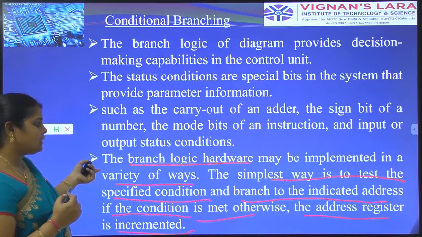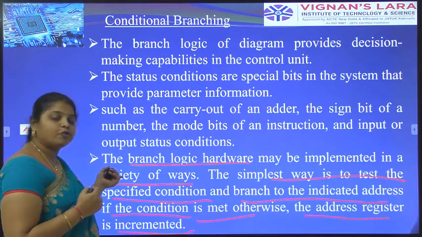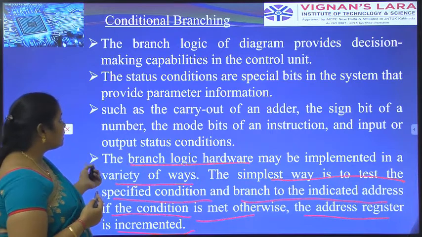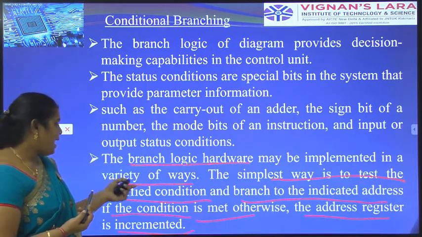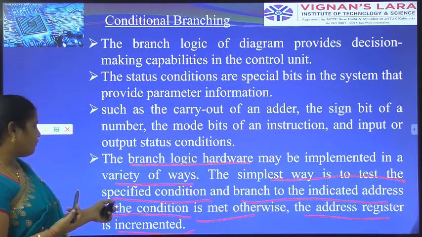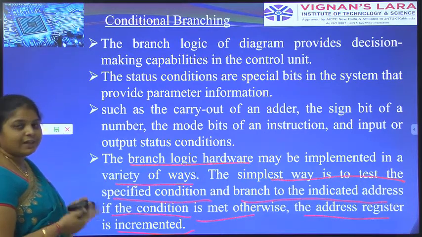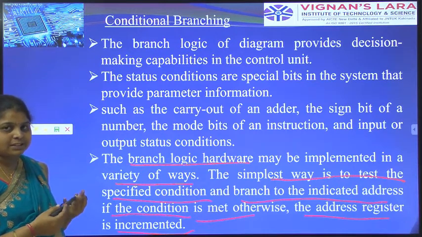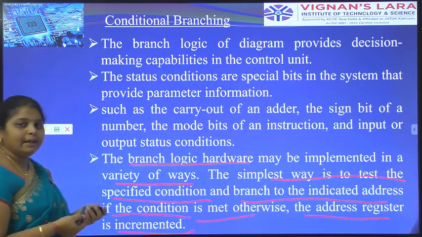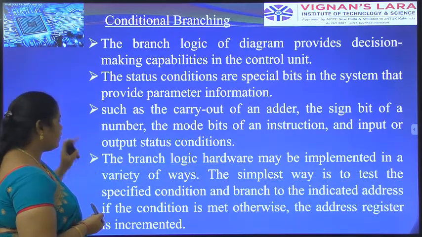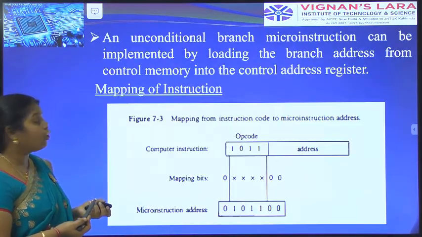The branch logic hardware is implemented in two ways, meaning decision making processing. Branch to the indicated address if the condition is met, otherwise the address register will be incremented. Already in the diagram we see the increment in the control memory.